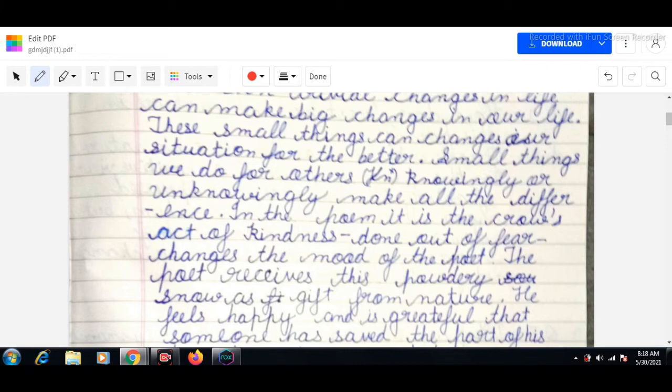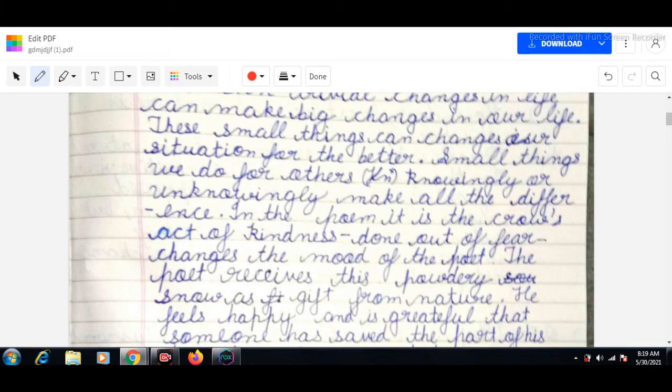So in the poem, it is the crow's act of kindness, done out of fear, that changes the mood of the poet. The crow shook off the dust of snow from the hemlock tree onto the poet's head.